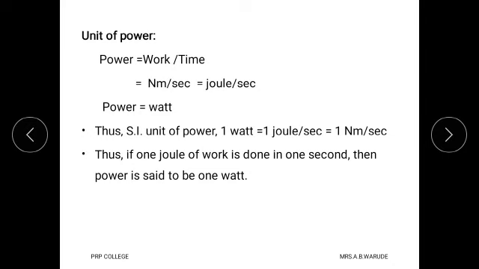Therefore, the unit of power is Newton meter per second, or joule per second, and this is called watt. Therefore, the SI unit of power is 1 watt, also written as 1 joule per second or 1 Newton meter per second. Thus, if 1 joule of work is done in 1 second, then power is said to be 1 watt.